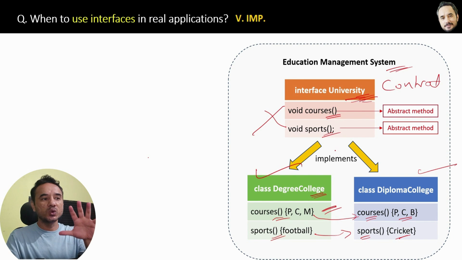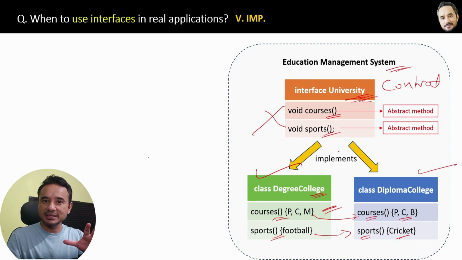Therefore, to force these methods, the university will keep these courses and sports contracts as a template ready as abstract methods. See, if the university does not keep these abstract methods, then a new developer might miss these methods if they are creating another polytechnic college class, right?